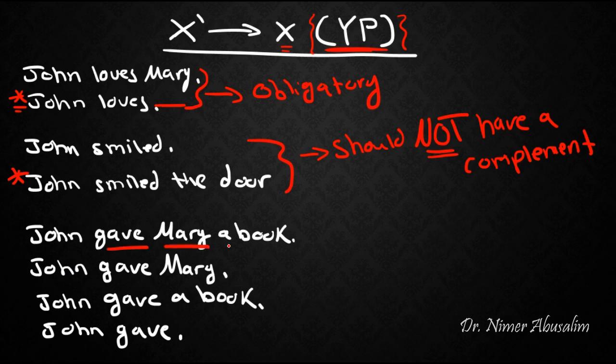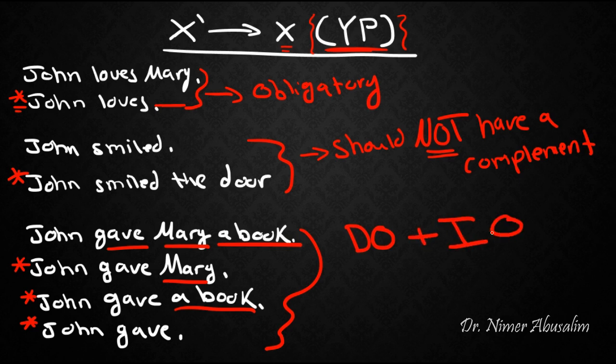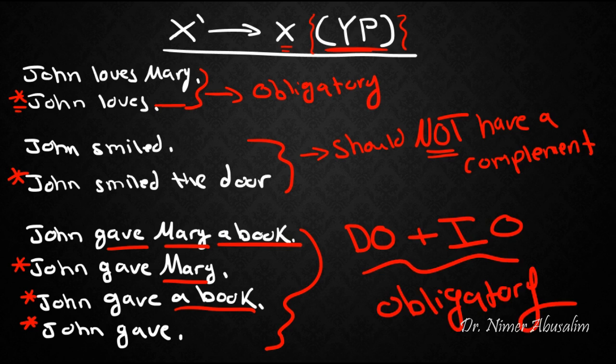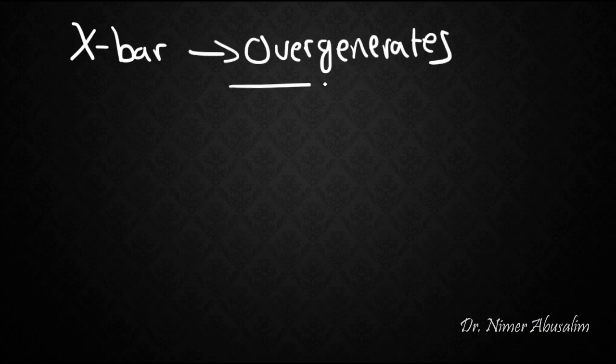John gave Mary a book. This one's fine. But John gave Mary is not. John gave a book is not. And John gave is not. Now the last set of sentences shows us that not only is the direct object complement obligatory, but also the indirect object is also obligatory. Therefore, we say that X bar, as it is right now, can produce sentences that are ill-formed. Therefore, we say that X bar, so far, overgenerates.